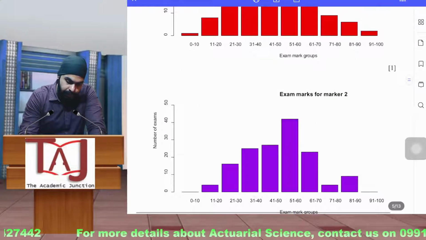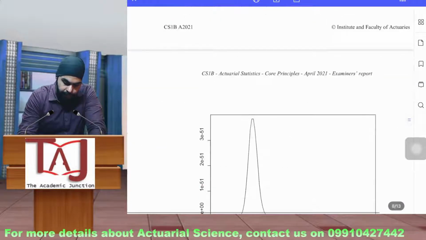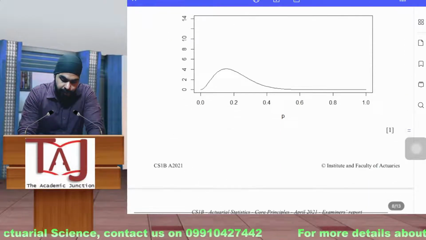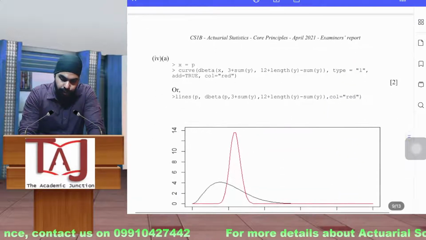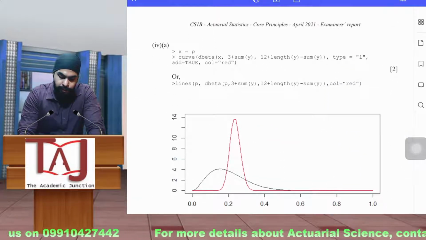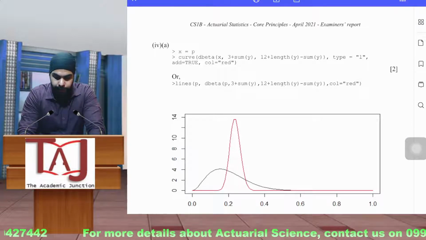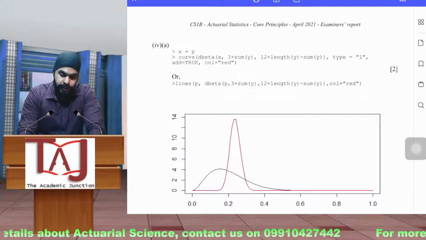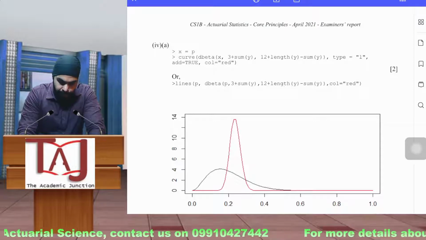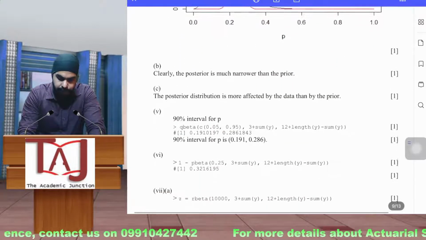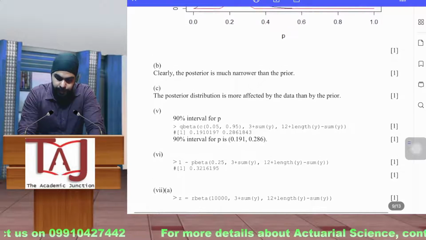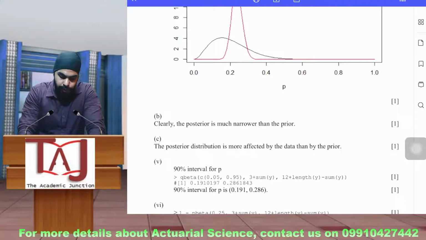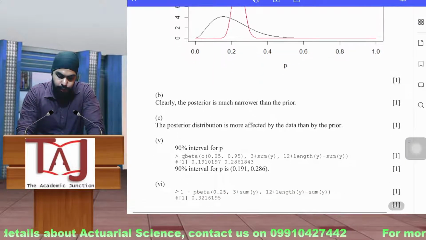Part 3 A, B, first part, second part we have already done. So for the posterior distribution, they have plotted the beta distribution here, and here we talked about superimposition. The red line was the data for the function that was given, and the black dark line is basically your beta distribution. So you have created these two plots and superimposed them. Clearly the posterior is much narrower than the prior distribution. The posterior distribution is more affected by the data than the prior distribution. These are two analysis points which will fetch you 2 marks each.